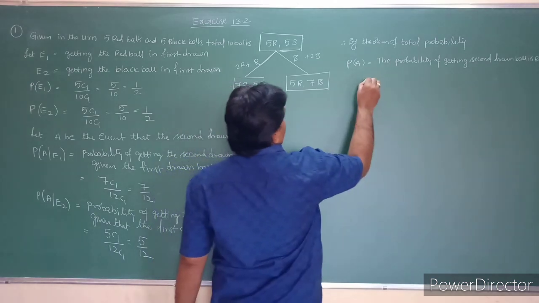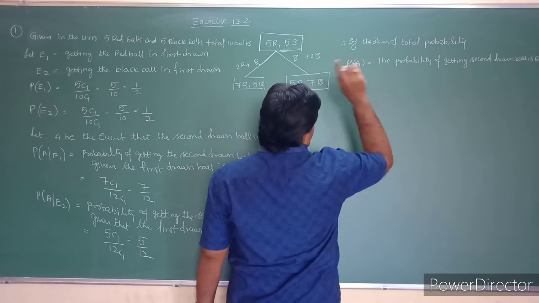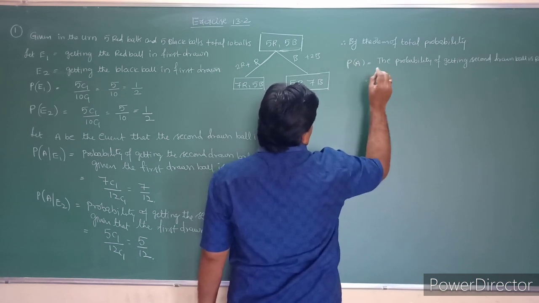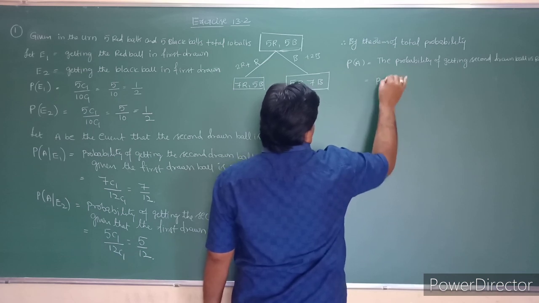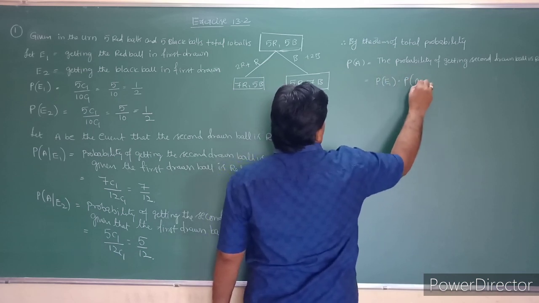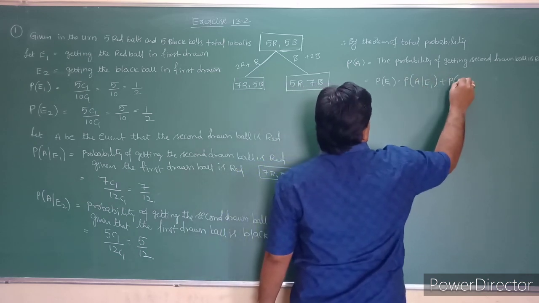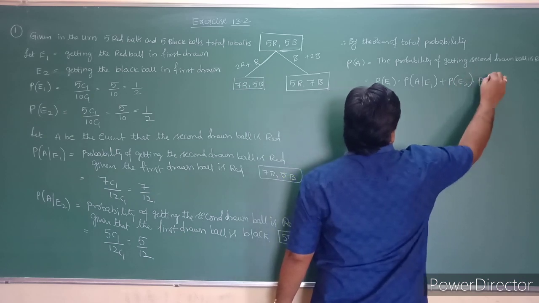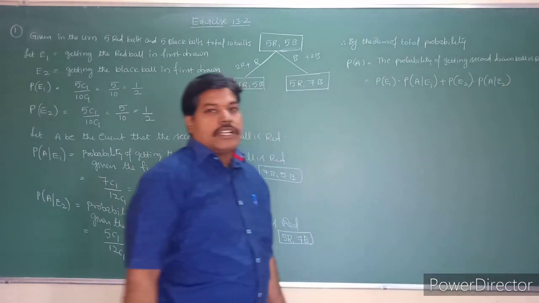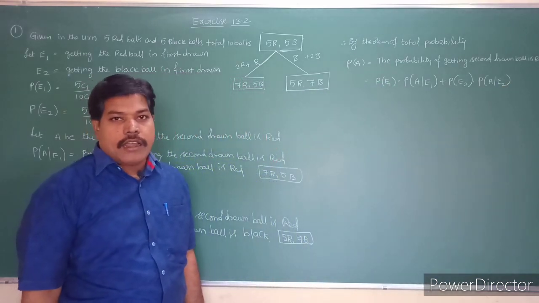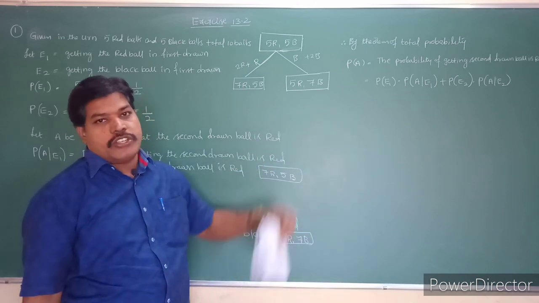So in this case, what happens, students? From the definition of the total theorem of probability, understand that, it is the probability of E1 into probability of A given E1 plus probability of E2 into probability of A given E2. So that is sigma j equals 1 to n of P of Ej into probability of A given Ej. That is the summation here.